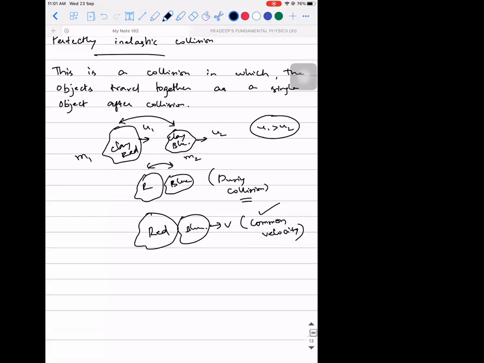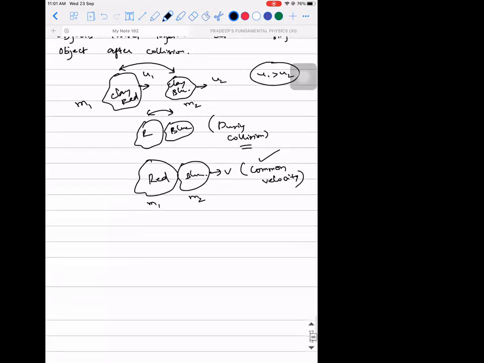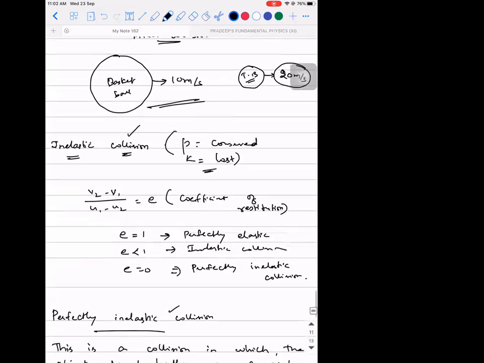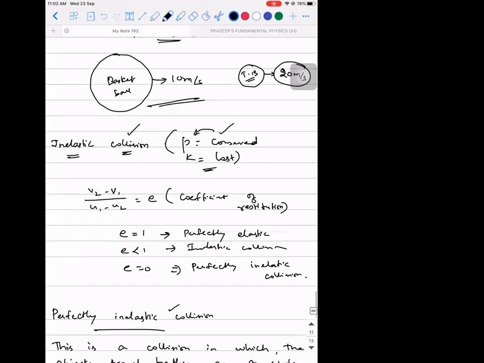Let's say the mass of the first clay is M1 and the mass of the second clay is M2, assuming there is no loss of mass, that is, mass is conserved. In the case of inelastic collision, what did I say is conserved? Linear momentum.